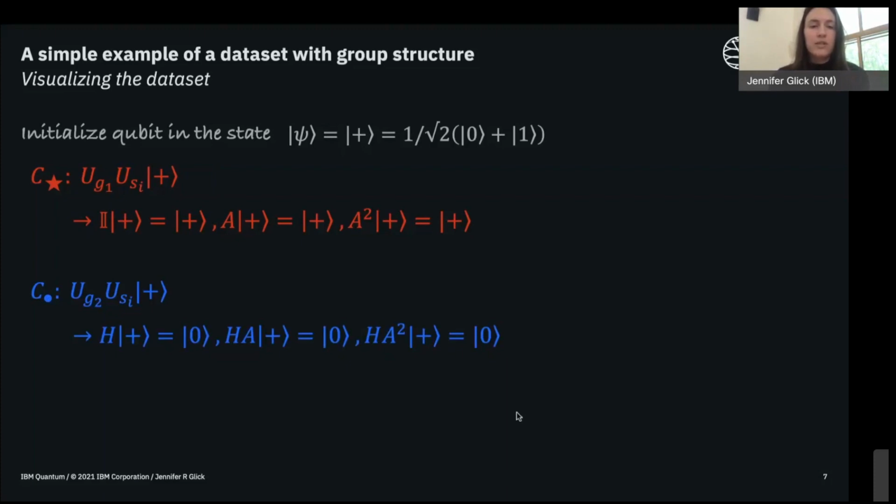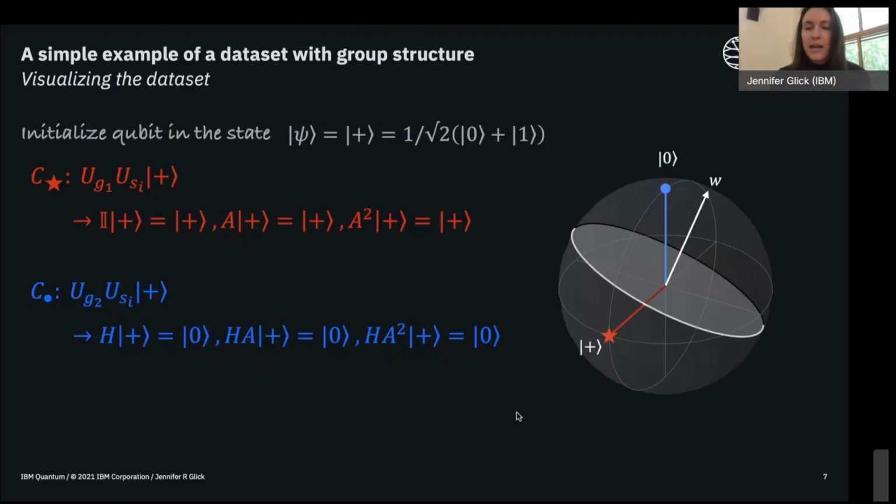So then we're just acting with H on the plus state, and that flips it back to 0. The same reasoning holds for H A squared, the third element. So now all of the elements of this second coset C dot get mapped to the 0 state. And that's really interesting.